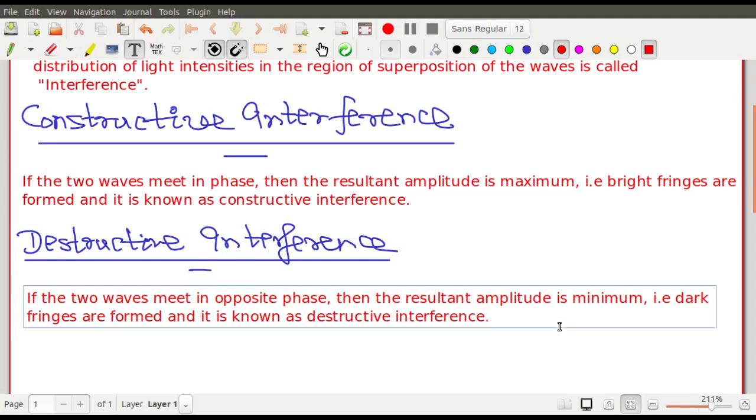That is, dark fringes are formed and it is known as destructive interference. এবং এটাকে আমরা destructive interference বলে থাকি, right?